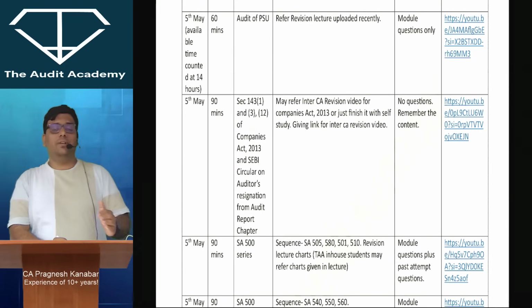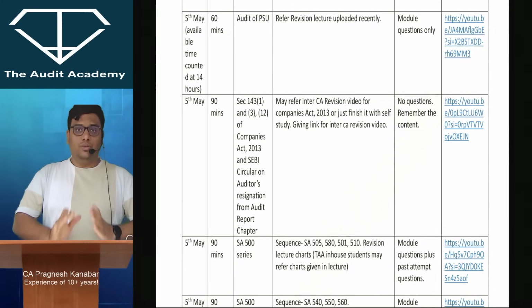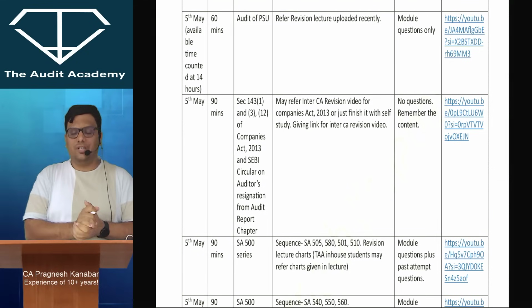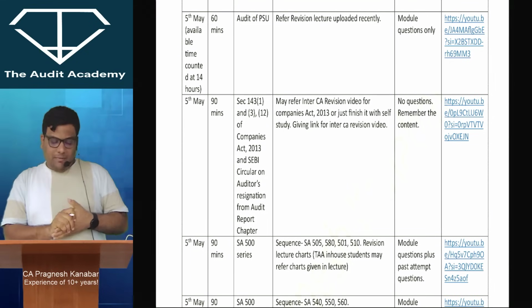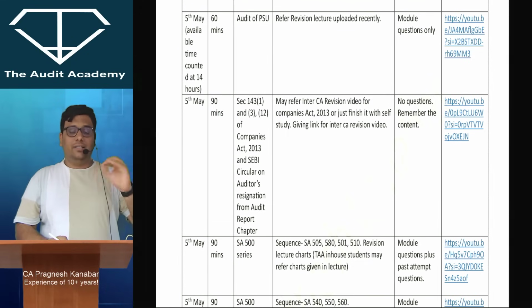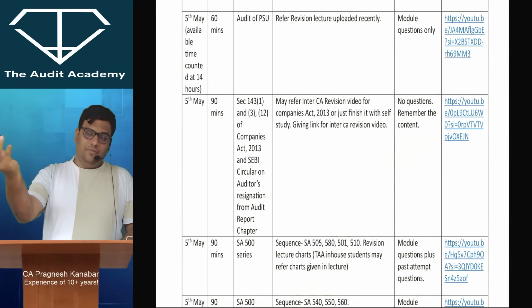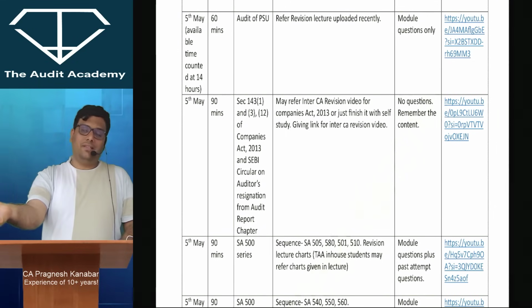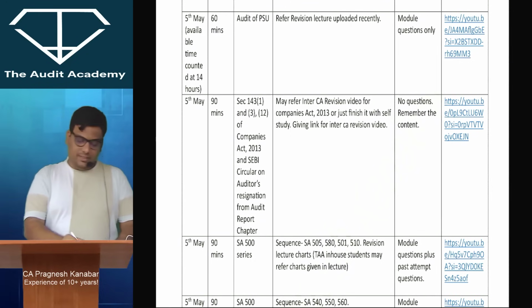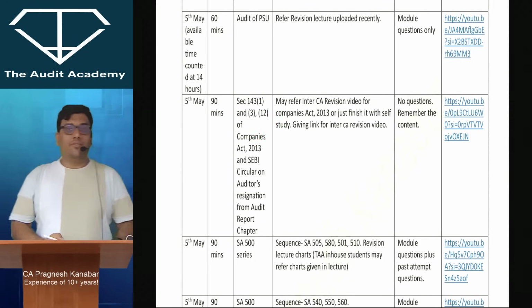All right, so you can give 90 minutes to this and ensure that you do it properly, because it is always here and there in some application based question, MCQ questions, it is always there. I'm not asking you to go through the questions of this particular part. All right, at least the content you can go through, and if you need my help for that content, I've unlocked fast track videos. You may already have access to my videos, or I have done it in a very fast manner in the Inter-CA revision video, these sections. All right, and I've given a link of that.